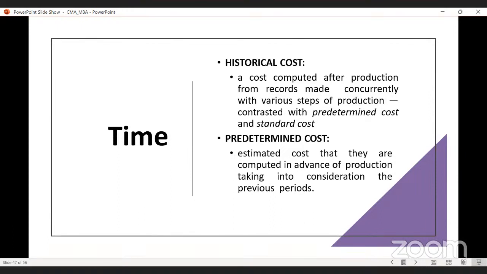Again, predetermined cost. Predetermined cost means estimated cost computed in advance of production, taking into consideration expected factors. Sometimes these predetermined costs are also known as budgeted costs. We also use this predetermined cost in our day-to-day life. Because in our family, when our mother is making the monthly budget, she decides this month father's salary will come, and with this much salary, 15000 rupees, our ration will come. So that is predetermined cost.